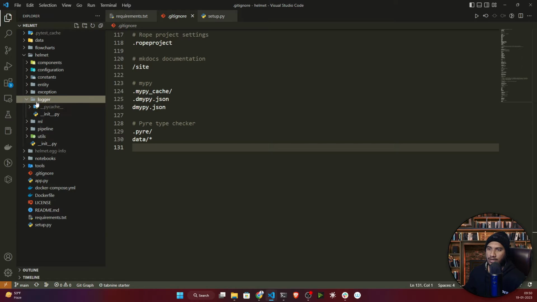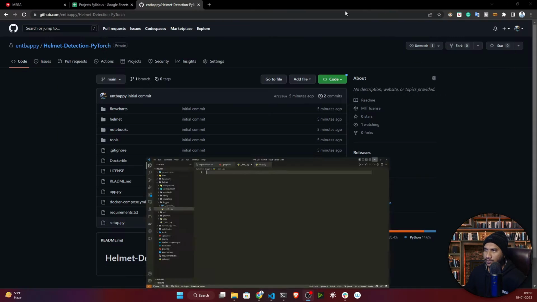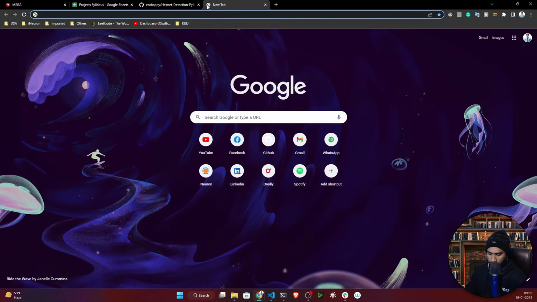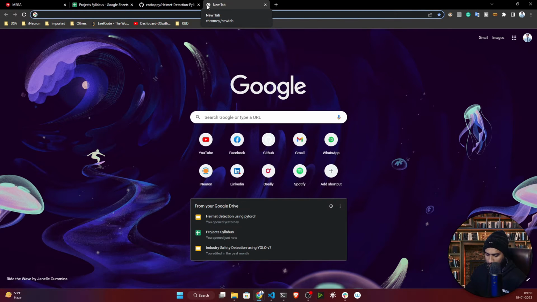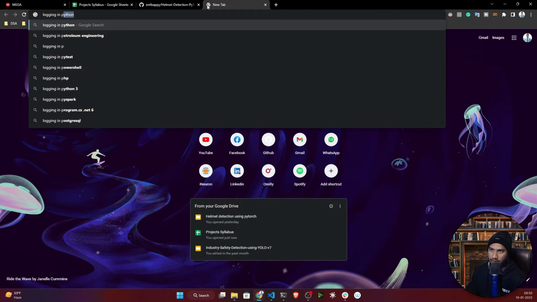Here, if you see, I have created one folder called logger, and inside it I have created the __init__.py file. I'll open this file. Here I have already prepared a custom log setup, which can be used in any project. You don't have to worry about how I've written it, because I followed the same documentation of Python. If you go to Google and search for logging in Python, Python docs.